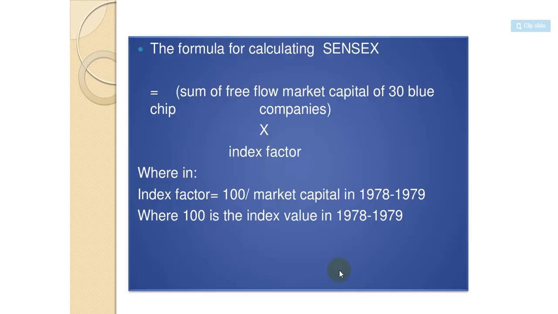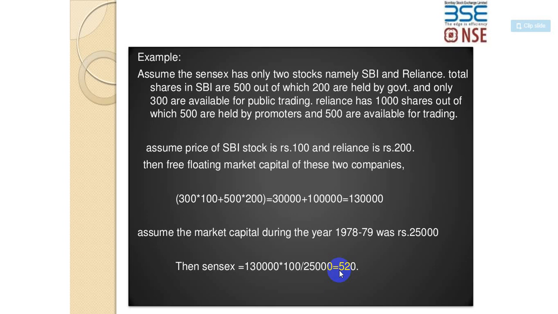So let's do a problem. Let's check out a problem. Assume the Sensex has only two stocks, namely SBI and Reliance. Total shares in SBI are 500, out of which 200 are held by the government and only 300 are available for public trading. Reliance has 1000 shares, out of which 500 are held by promoters and 500 are available for trading. So now, Sensex is one of the indices of BSE. Okay. Two stocks, namely SBI and Reliance, are there.